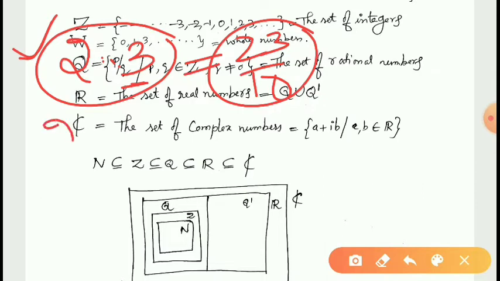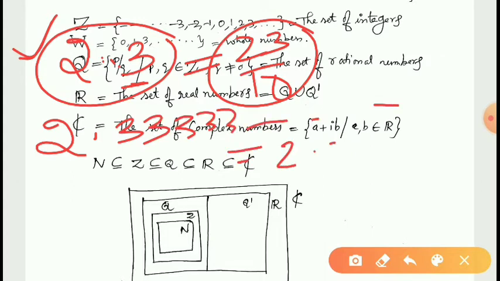For example, say this 2.3333 like this. This can be written as 2.3 bar. This decimal is said to be a non-terminating recurring decimal. This is non-terminating, but the digit 3 is recurring again and again. Therefore, this is said to be a non-terminating recurring decimal. These non-terminating recurring decimals also can be written in the form p by q.